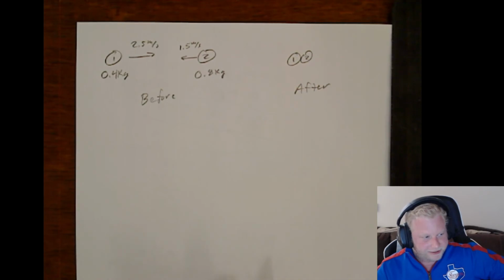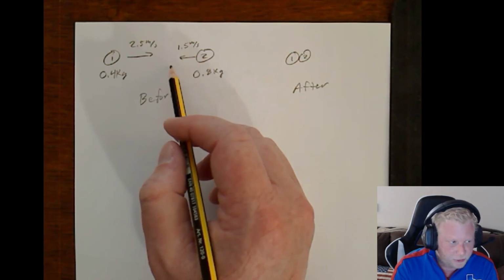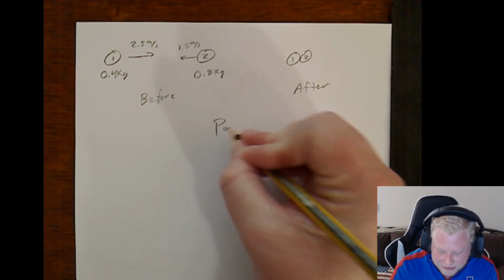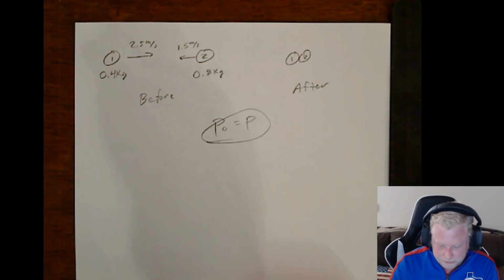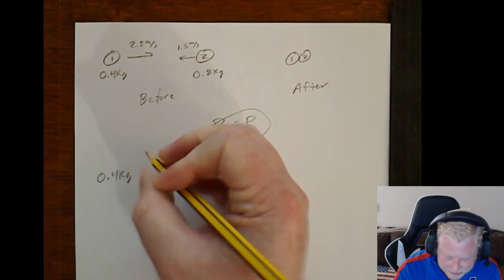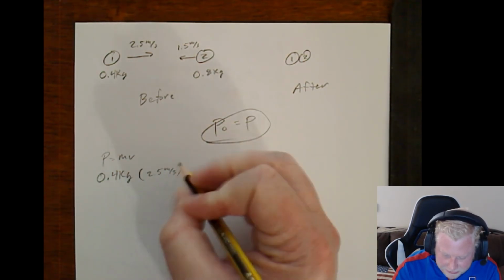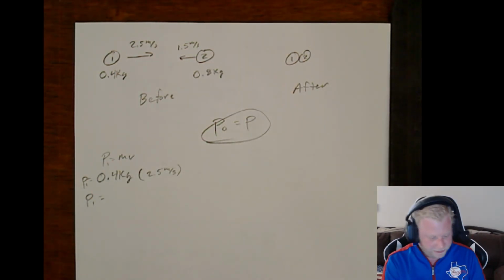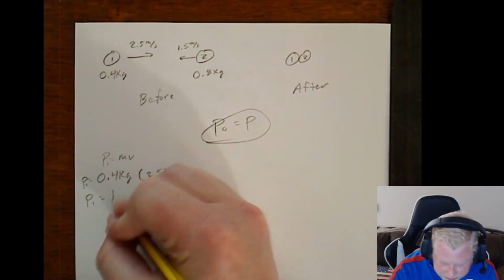So the easiest way to look at this is we should figure out what the overall momentum was initially, because that's what we know the overall momentum will have to be finally, right? Because again, we know that momentum is conserved. So initially, object 1 has a momentum of 0.4 kilograms times 2.5 meters per second. So object 1 has momentum of 1 kilogram meters per second.